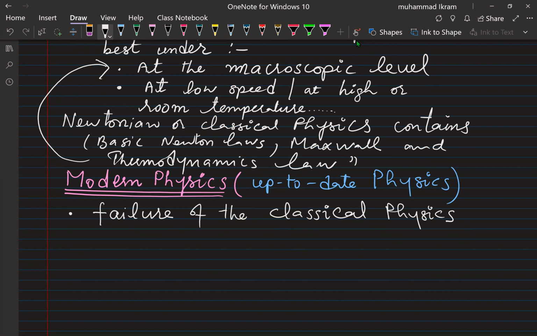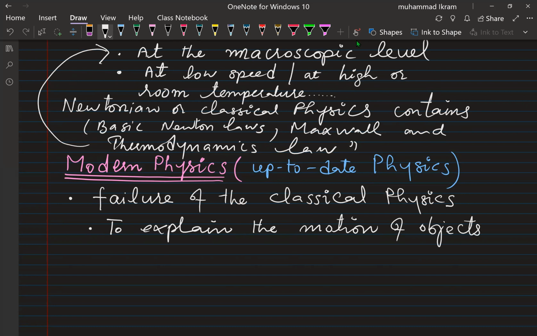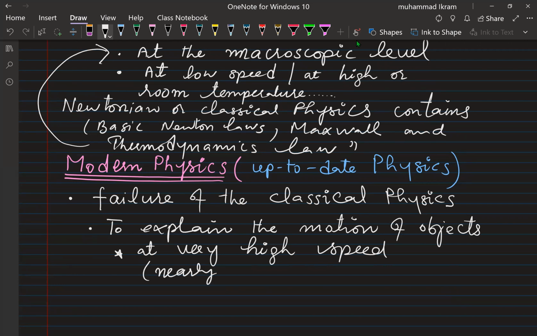And its failures consist of the first one, for example, that classical physics fails to explain the motion of objects at very high speed, such as nearly the speed of light.